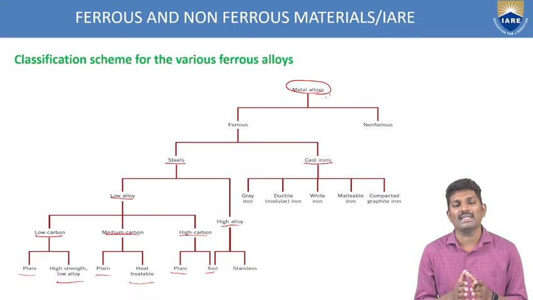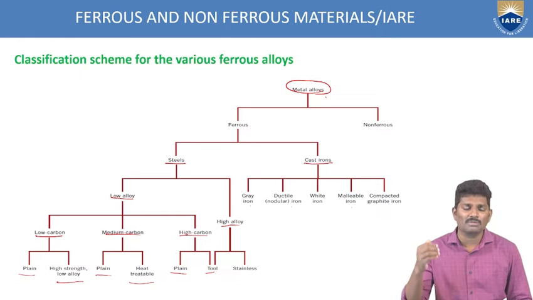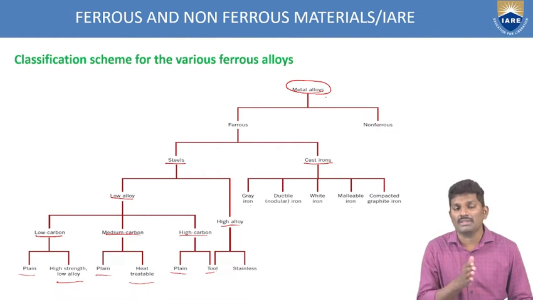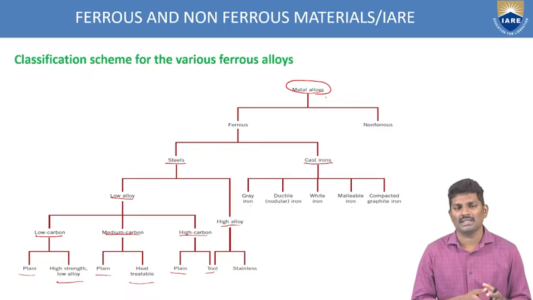So like that, for base metal alloys, the first one is the metal alloy. This metal alloy is classified into two categories based upon the iron content. If you have a higher percentage of iron, then that is called a ferrous. If you have a lower percentage, or if it is not based upon the iron content, then that type of material is called a non-ferrous material. And these ferrous materials are again subdivided into different categories based upon how much carbon content is there. It is divided into steel as well as cast irons, and cast irons are again divided into 5 categories.